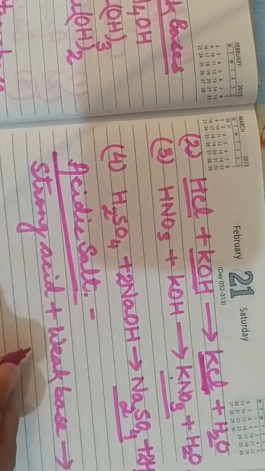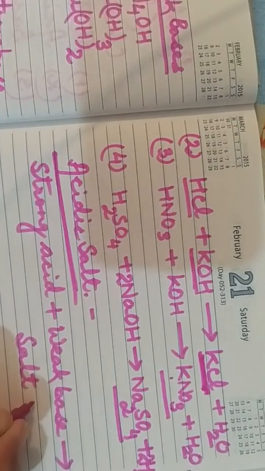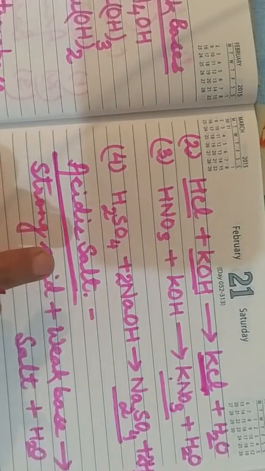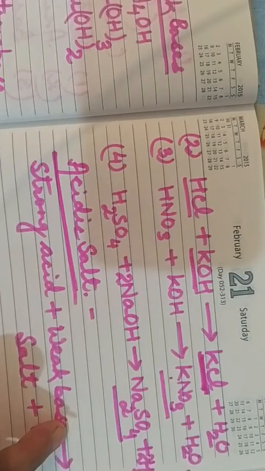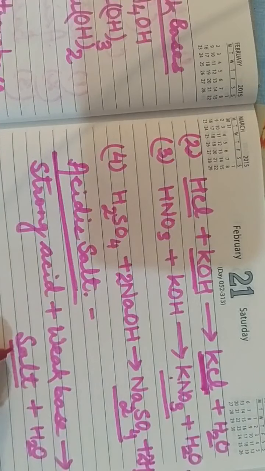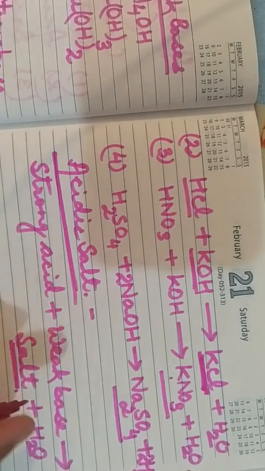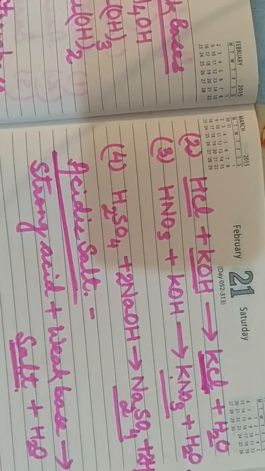The salt which is formed is acidic in nature. The salt formed by the reaction between a strong acid and a weak base is known as an acidic salt. Again, we have to check whether the salt is acidic or not.